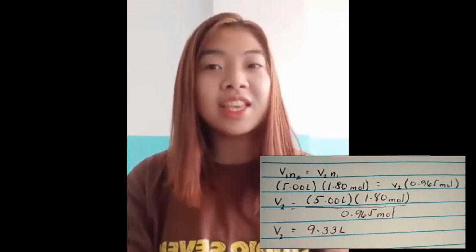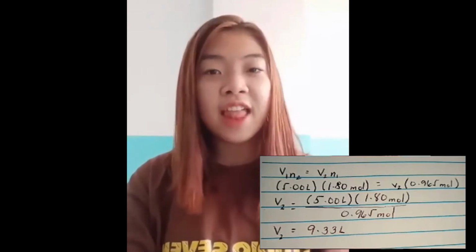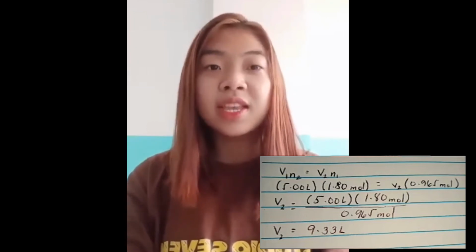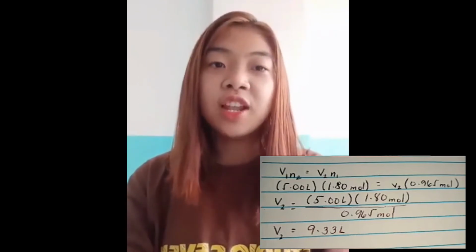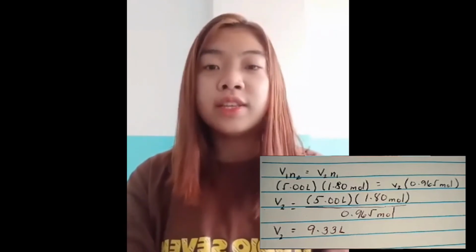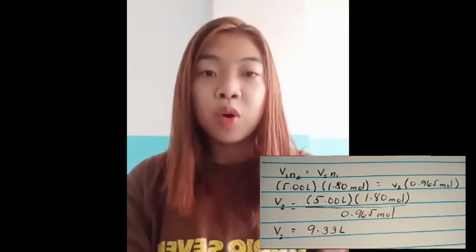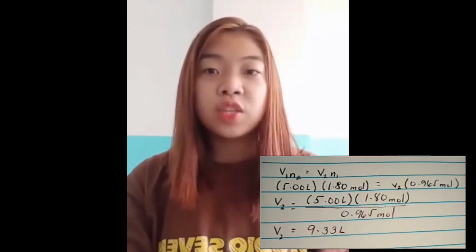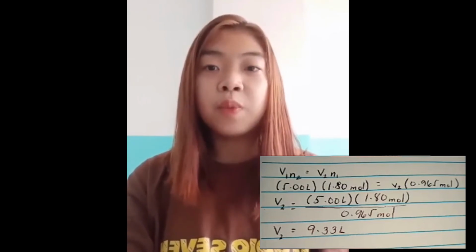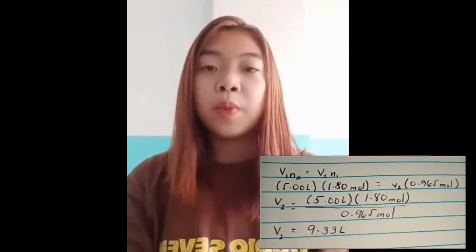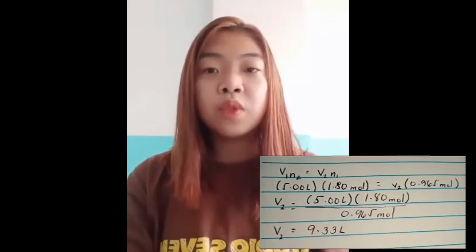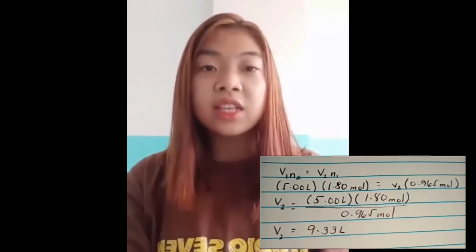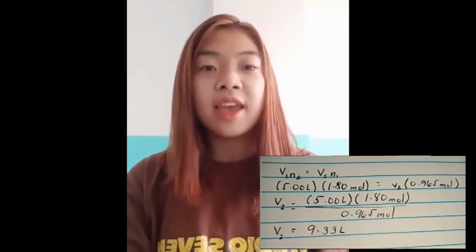the initial volume is equal to 5.00 L, final amount of moles is equal to 1.80 mol. We put the initial amount of moles is equal to 0.965 mol. We write the equation as this: X is equal to 5.00 L times 1.80 mol divided by 0.965 mol. Then as we compute, the answer is X is equal to 9.33 L.